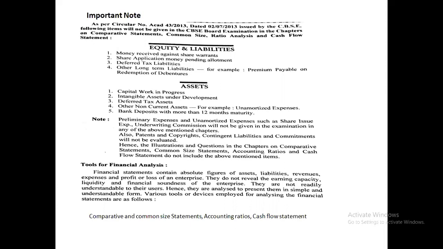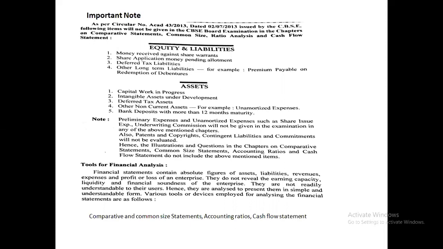But as per circular number Academic 43 of 2013 dated 2nd July 2013 issued by the CBSE, the following items will not be given in the CBSE board examination in the chapters of comparative statement, common size statement, ratio analysis and cash flow statement. That means there are certain items in the balance sheet in Chapter 1 which will not be evaluated from the examination point of view in these chapters. And we all must know what those items are.